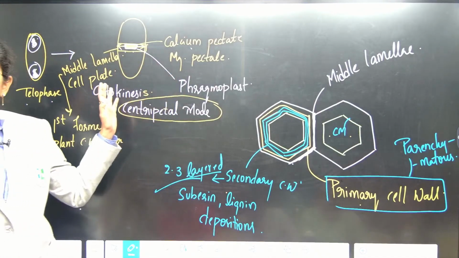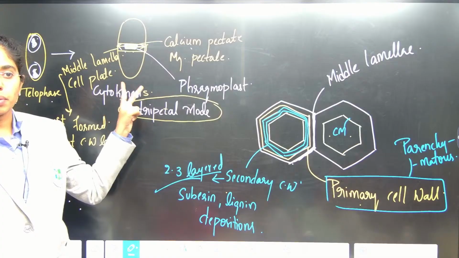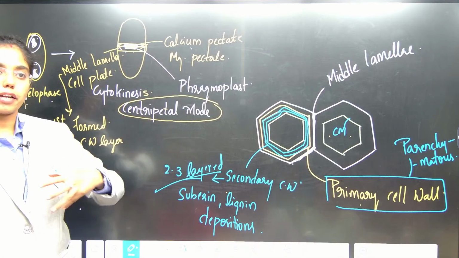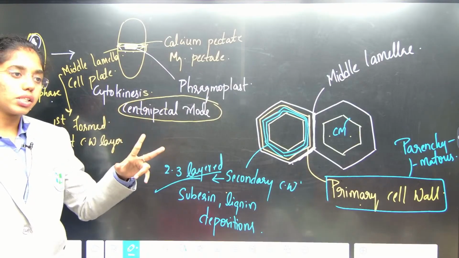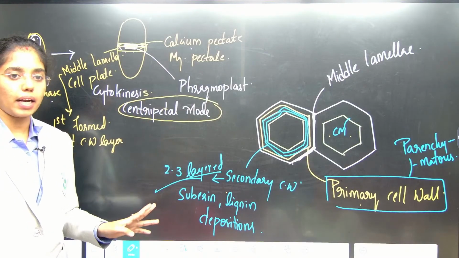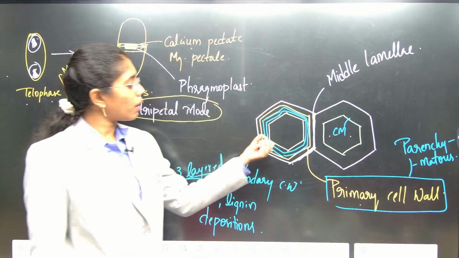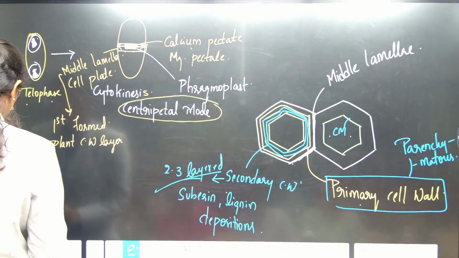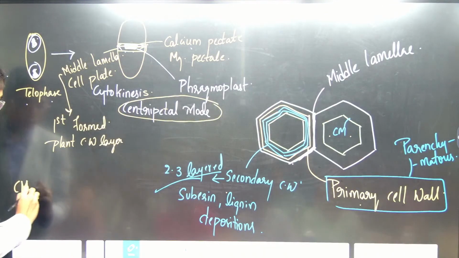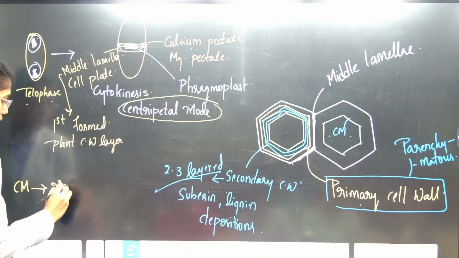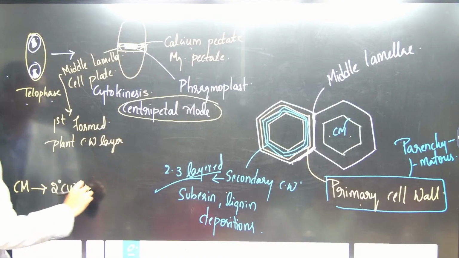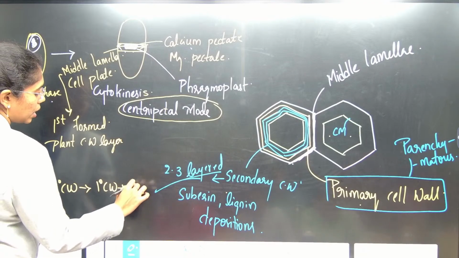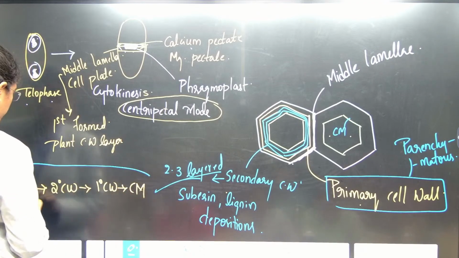Everybody, I hope you are clear with this, right? Middle lamella, primary cell wall, secondary cell wall. In a few tough plants like tall plants, a tertiary cell wall is also formed inner to the secondary cell wall. Now, if you observe the cell wall layers, which layer is present close to the cell membrane? Close to the cell membrane, the secondary cell wall layer is present. Next to the secondary cell wall layer, the primary cell wall is present. Next to that, what is present? Cell membrane is present.